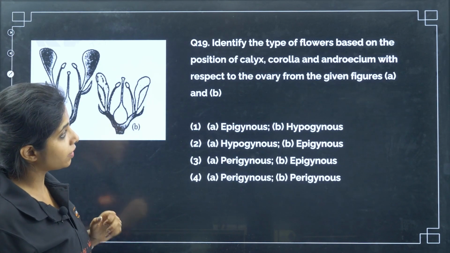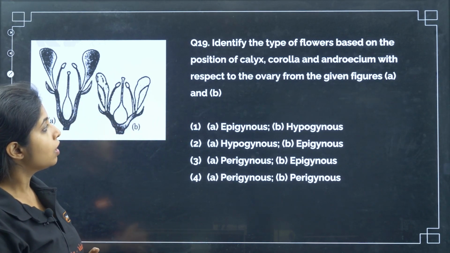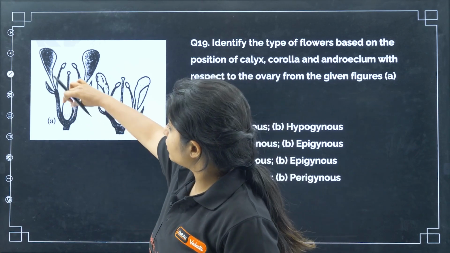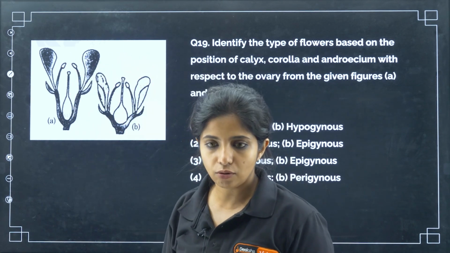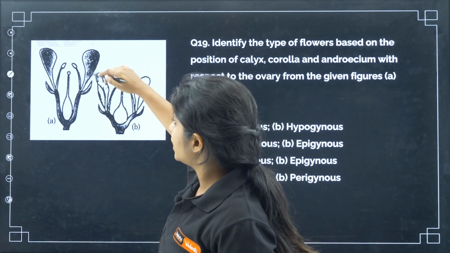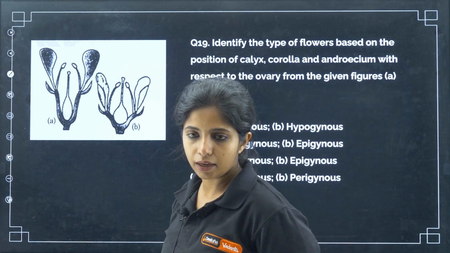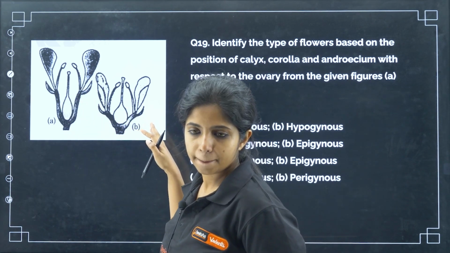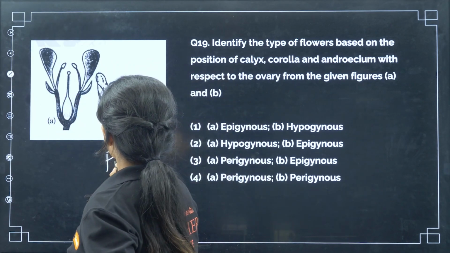Yes. Now, identify the type of flowers based on the position of calyx, corolla and androecium with respect to the ovary from the given figures. So, over here in A and B, my dear children, you see that you have the gynoecium over here and it is almost at the same level as the androecium, that is the male part, and also the floral parts, which are the calyx and corolla and things like that. So, what do you call this condition? This is known as the perigynous condition.